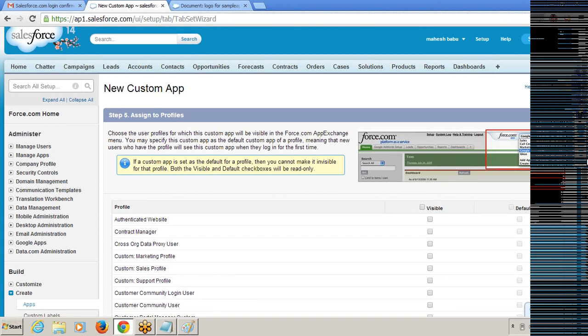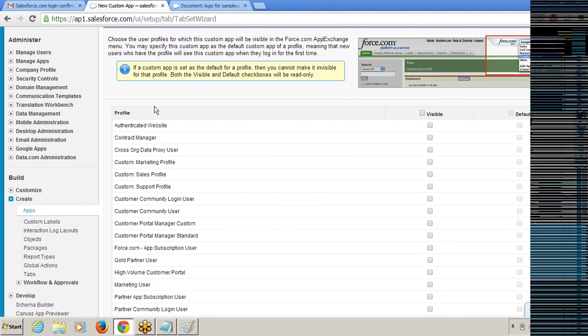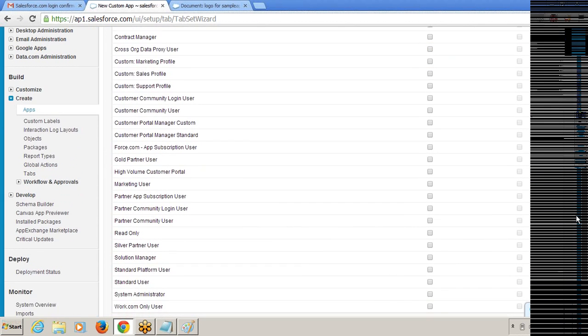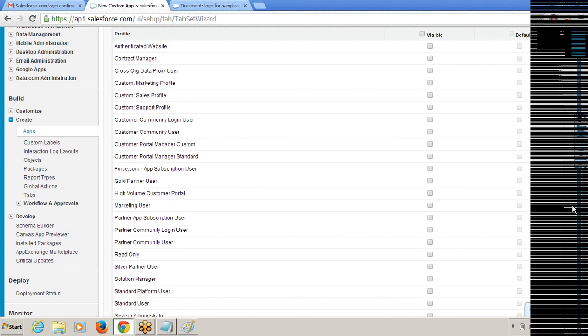Here you can see the profile. You know profile, right? To which profile do you want to give access to this application? We have some standard profiles which are created by Salesforce.com. These are the standard profiles.